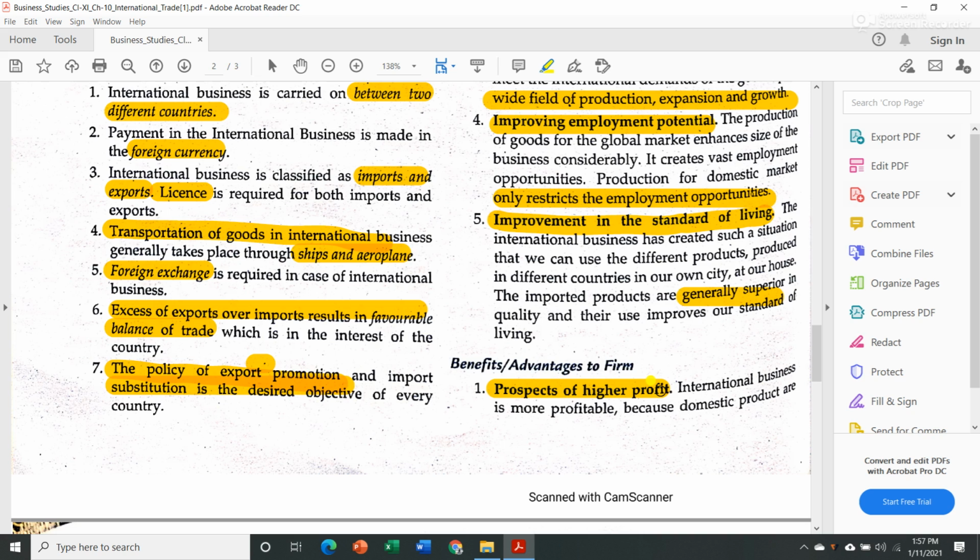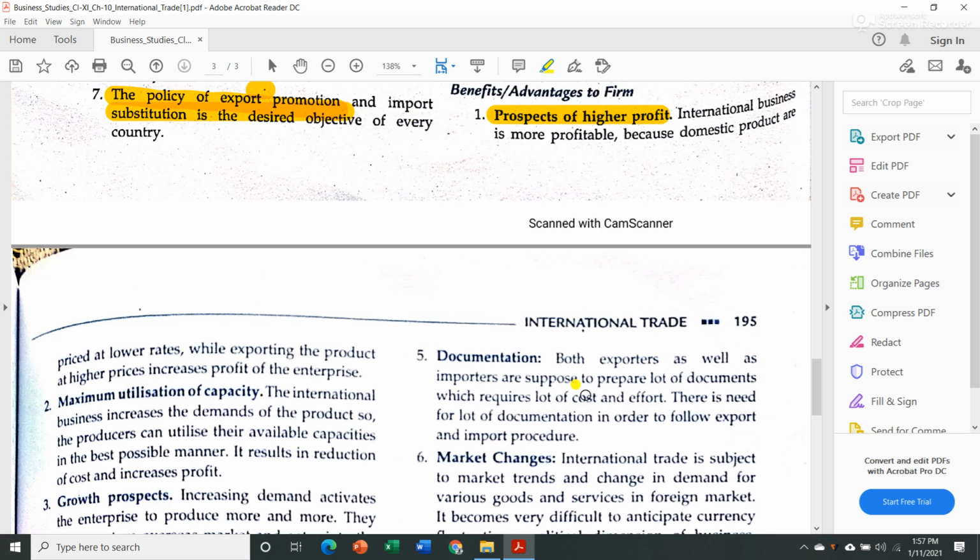But if your market area increases, then there is a high chance of getting more profit. So just focusing on one country will give you less profit. If you are selling goods to numerous countries, then your profit earning will also be higher.